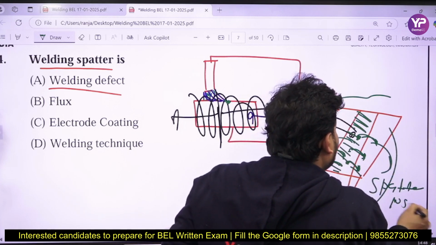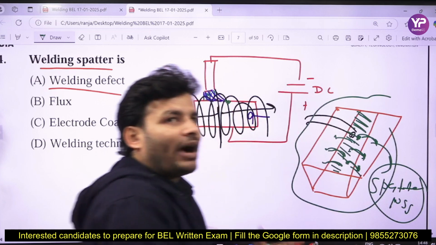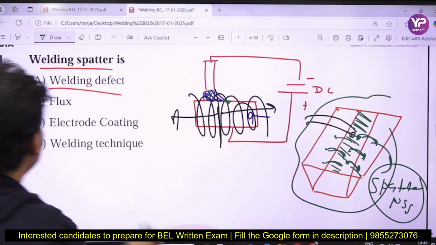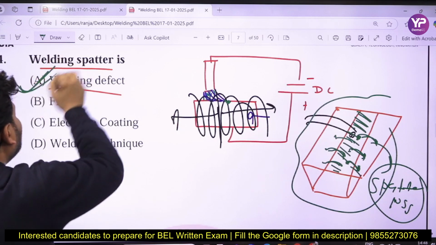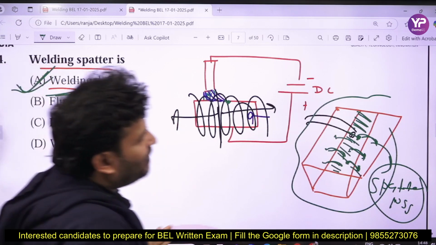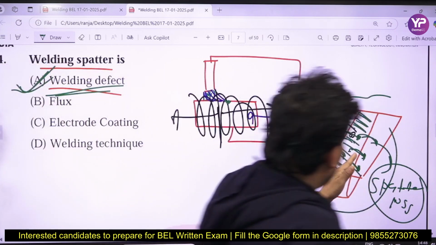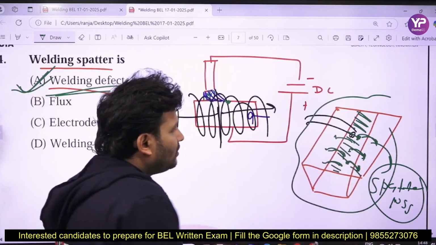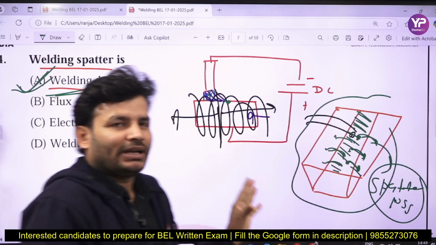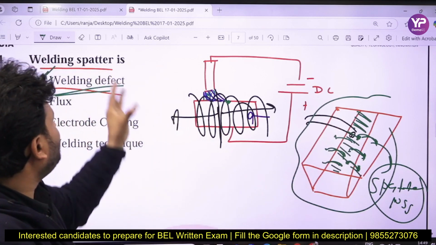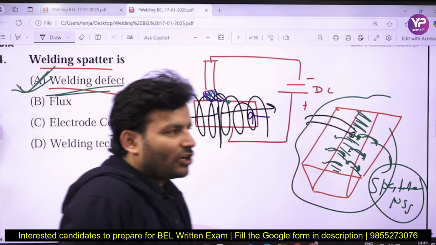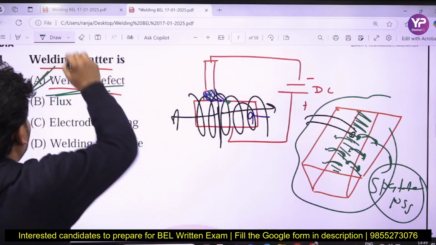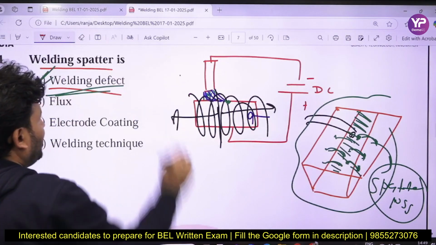So that is known as what? A spatter loss. So it is one type of welding defect. You have to minimize that one. So if you talk about welding spatter, then it is a welding defect. Basically welding spatter is when molten metal goes beyond the welding zone. Now the question is, how can you overcome that one, my dear friends? You have to make a comment on that, and in the class I will discuss how I can control all this.